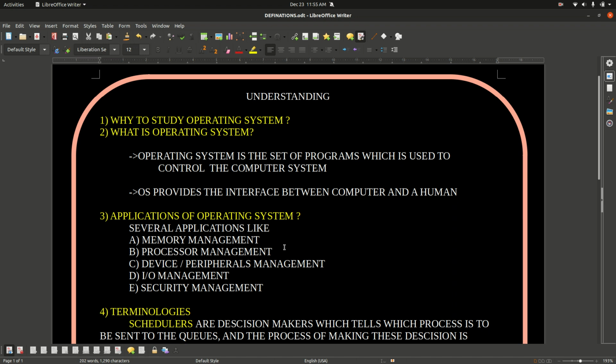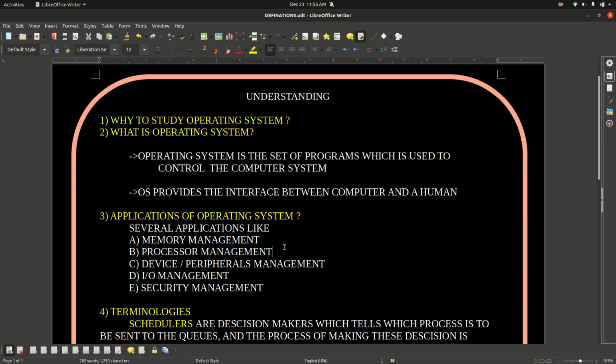Secondly, it will manage the processors. For example, your computer may be quad core or octa core. These cores are the number of processors present in your computer or laptop. So the operating system manages the working of these processors. This is one of the works of the operating system.